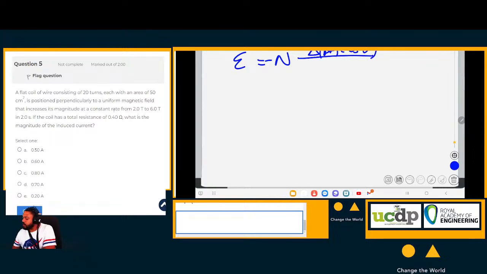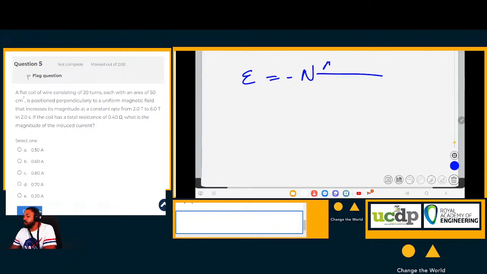Okay, so the induced EMF is the negative of N multiplied by the change in the magnetic flux, which is BA cosine theta, over the change in time.